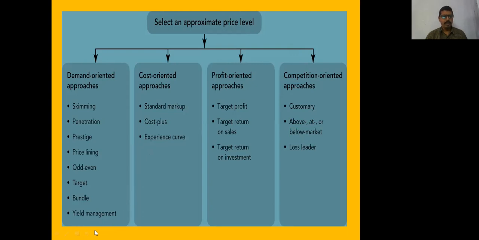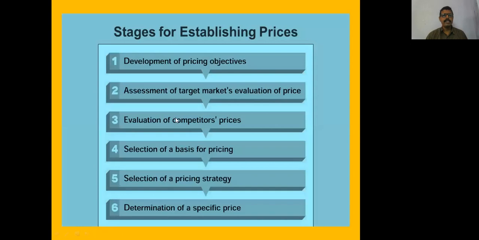This is a comprehensive outlook regarding various pricing strategies. Now, how do we establish the prices? The first and foremost step is to set the pricing objective, whether to maximize profit or to maximize market share. If we want to maximize profits, they go for premium pricing and skimming, and if they want to maximize sales, they go for penetration and discount pricing.